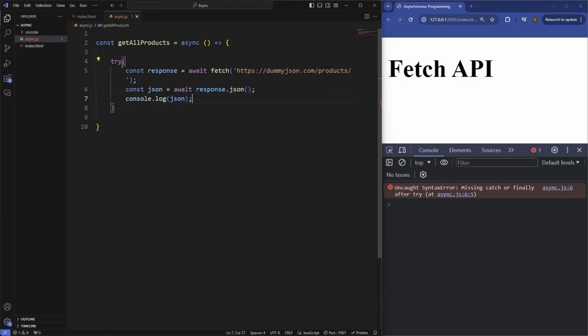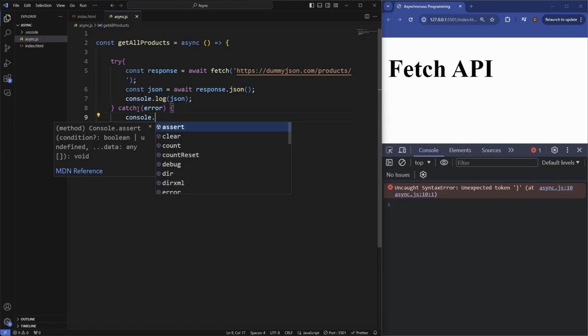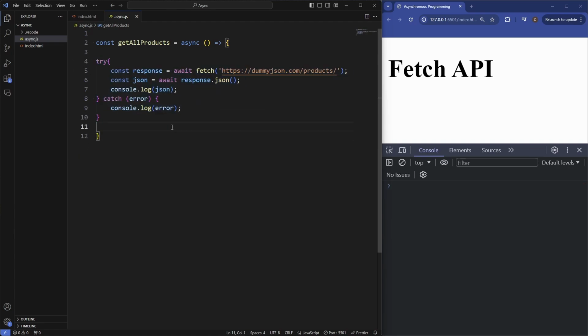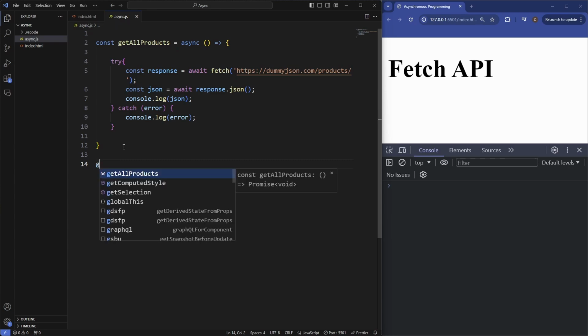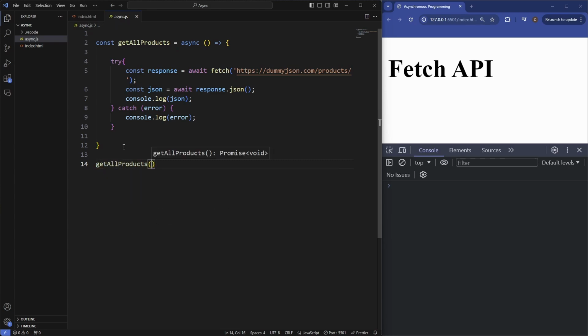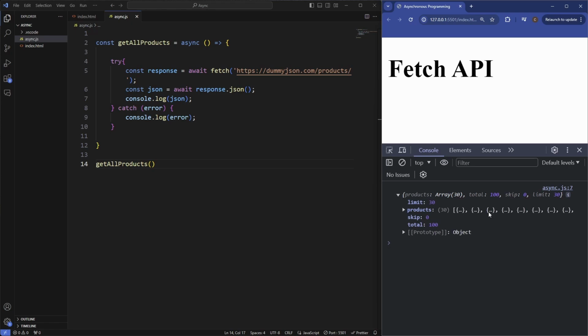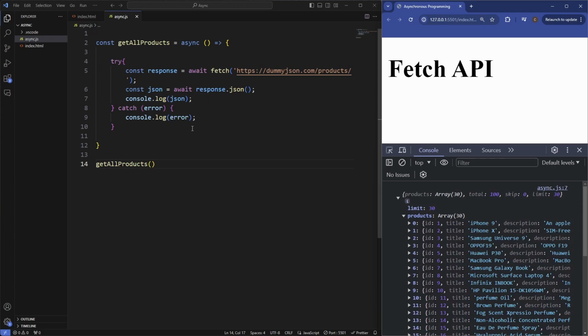So we'll actually put this in a try catch. So we'll paste that in here. Also catch error. So if we need to catch any errors, and then now let's call this. So getAllProducts. And as you can see now, if we open this up, we're getting an array of 30 of the products, 30 out of the 100 products. See all the products that we're getting there using the async await and using the fetch API. And again, you can see how easy it is to read and how easy it is to work with using async await combined with the fetch API.